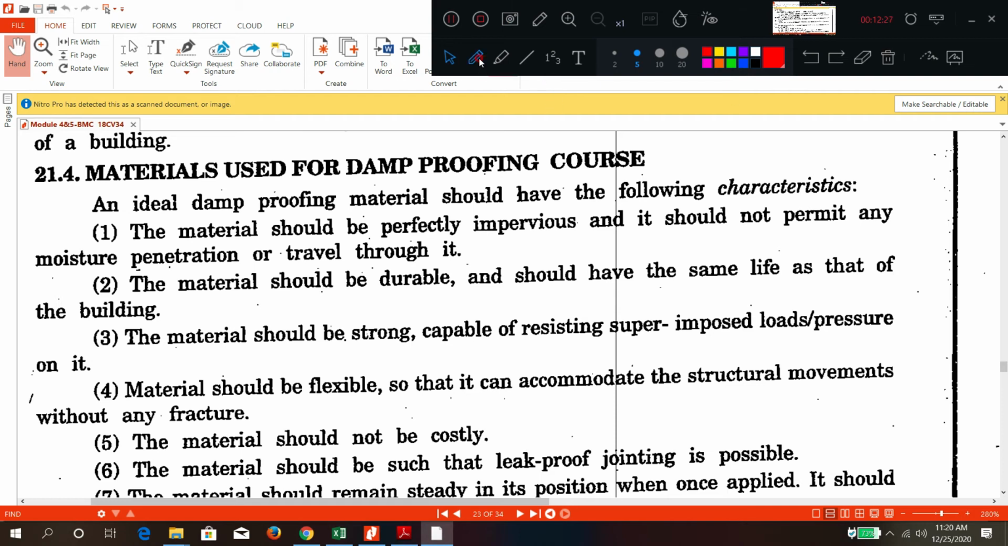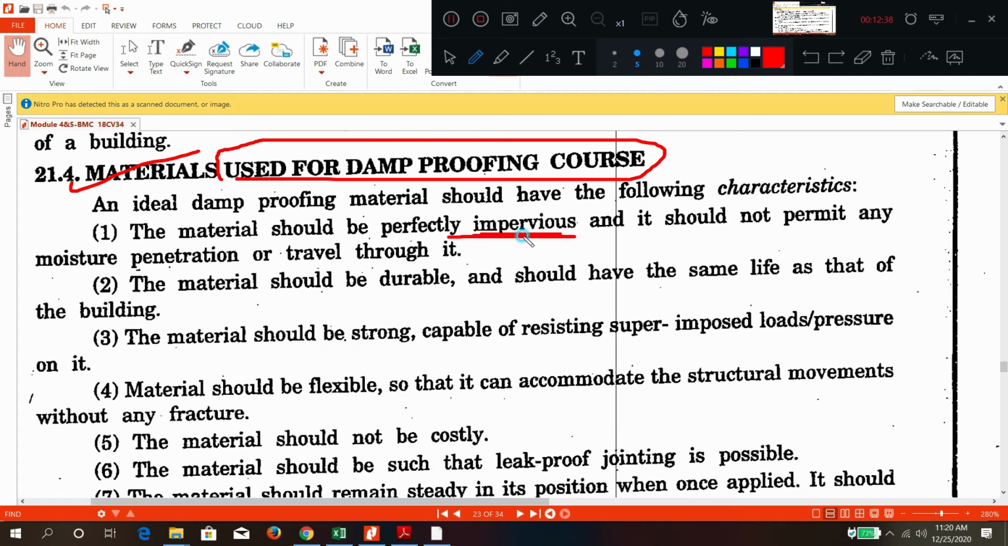So the next thing we are going to discuss is materials used for damp proofing. What characteristics should they have? It should be impervious, meaning it should not allow water to penetrate. It should be durable. It should have the life of the building.